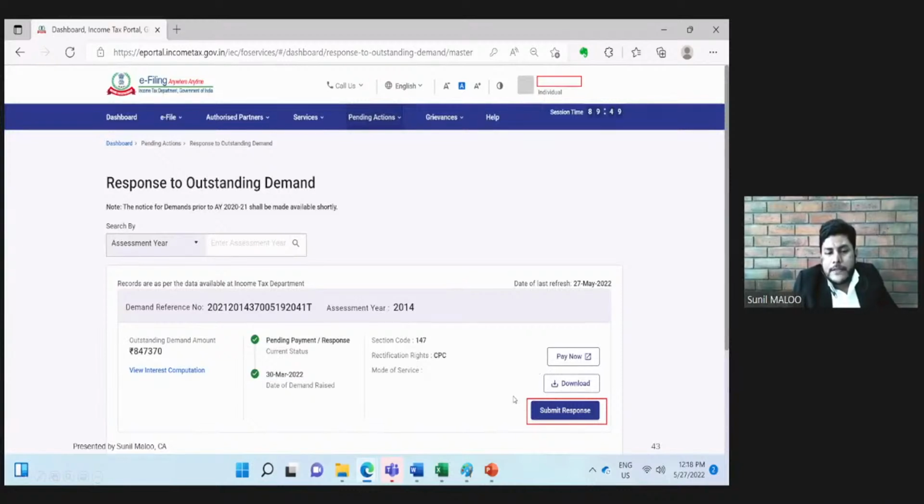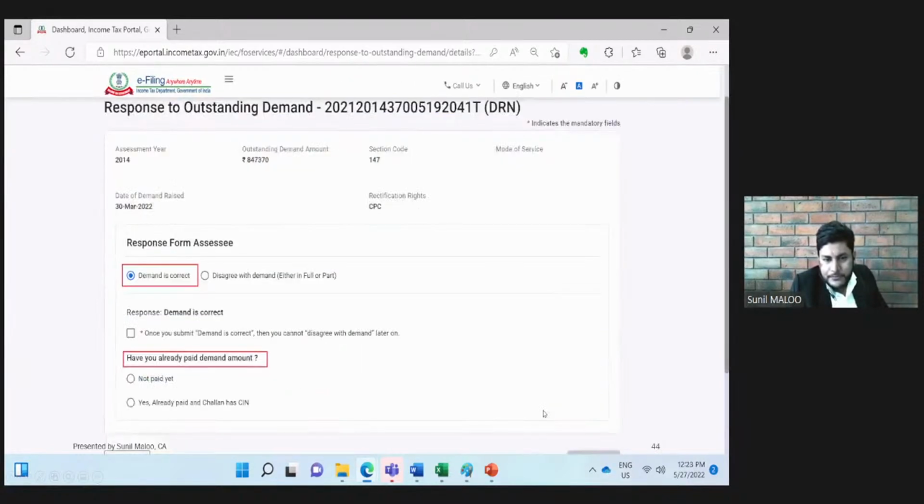And in some genuine cases, we have already paid the demand, or the demand is not payable by us, or some incorrect demand is showing in the system. Then there is an option to submit the response. For submitting that response, we need to click this submit response button. Once we click, the system will ask whether this demand is correct or whether you disagree with the demand. So the assessee has to choose either it is correct or disagree.